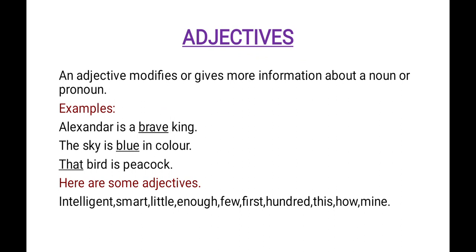The adjective brave gives additional information about the noun Alexander. Like that in the next sentence also, the sky is blue in color. The adjective blue gives additional information about the noun the sky. So adjectives modify or give more information about a noun or a pronoun.